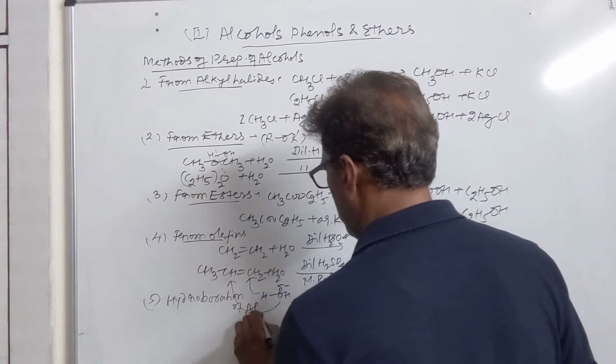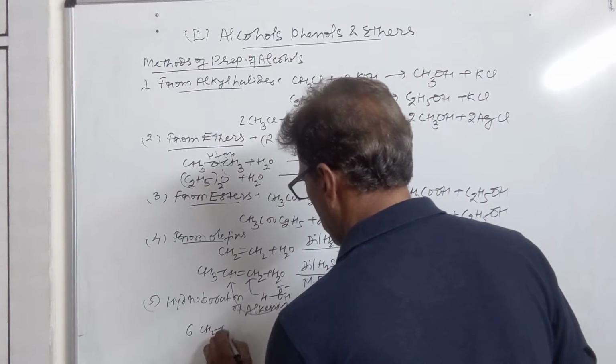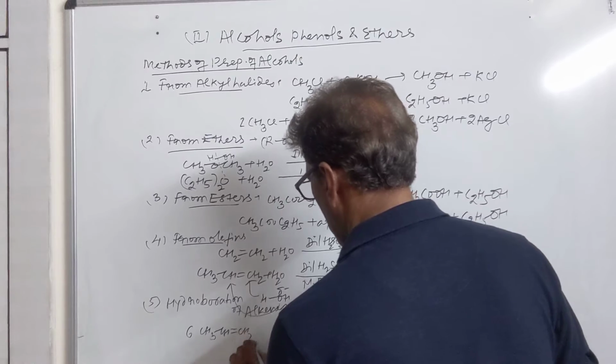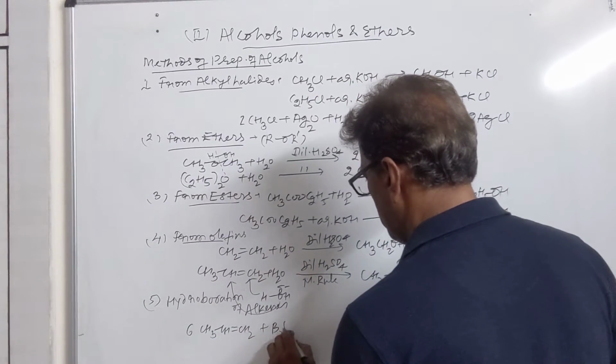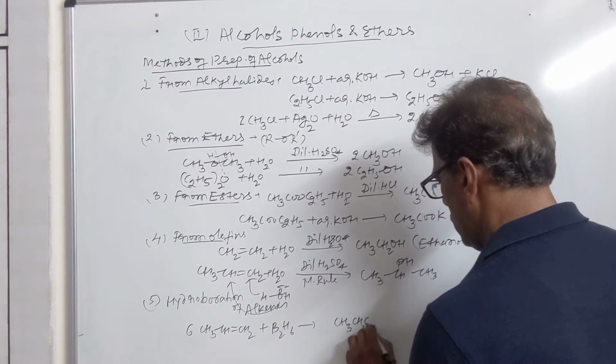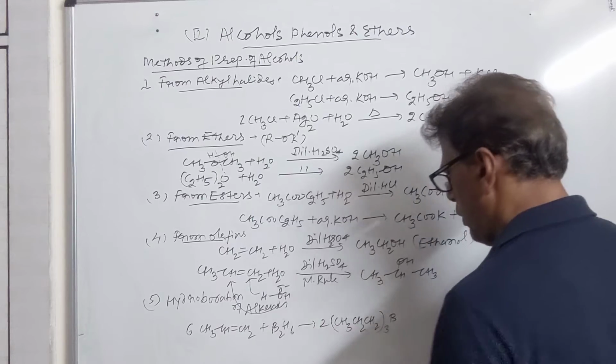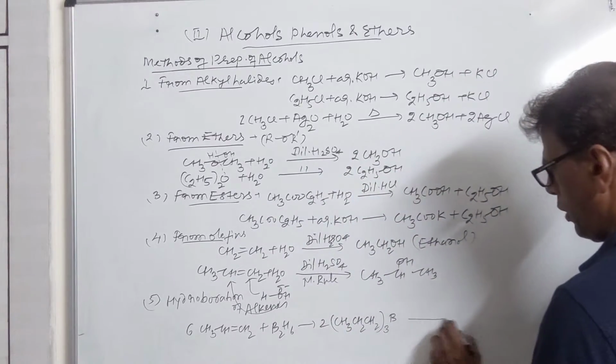Then the next method is by hydroboration of alkenes. We have 6 molecules of propene treated with B2H6. We get (CH3CH2CH2)3B. This is tripropyl borane.